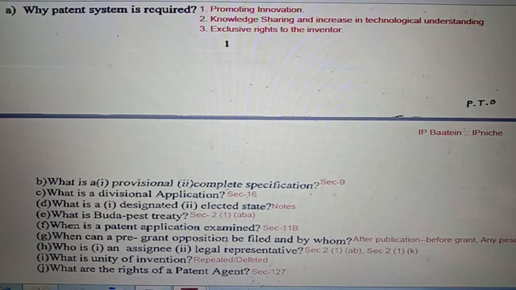Who is an assignee? Kindly see section 2(1)(ab). Who is a legal representative? Kindly see section 2(1)(k). What is unity of invention? This section has been deleted or repealed. Last question is what are the rights of a patent agent? Kindly see section 127. He can practice before the controller.